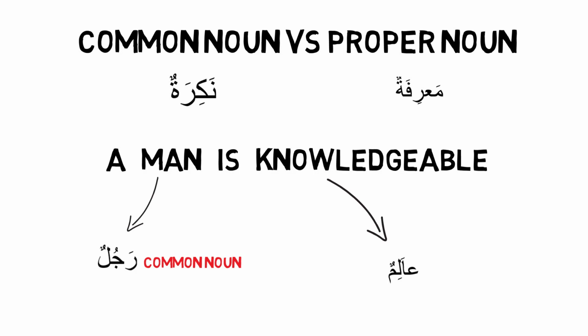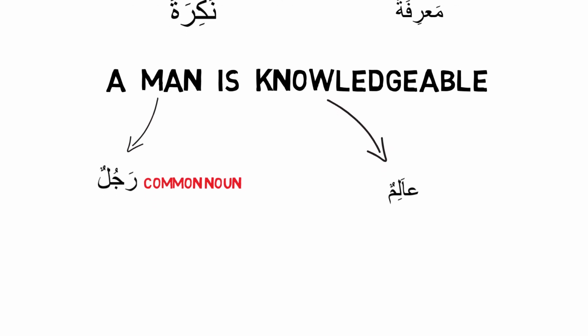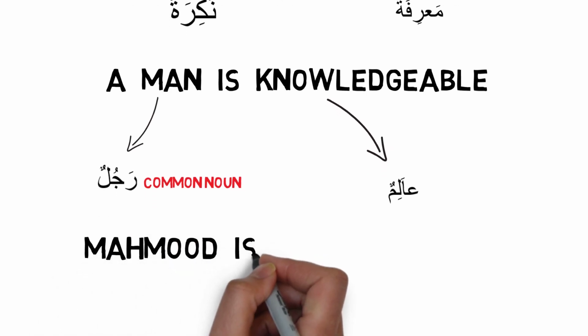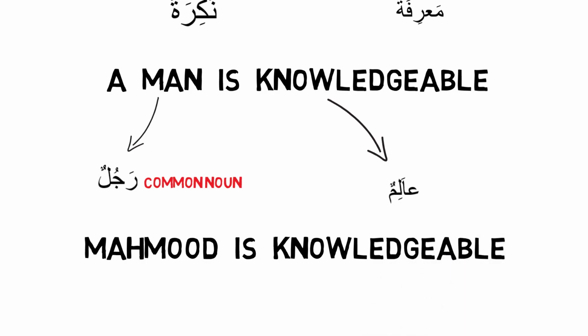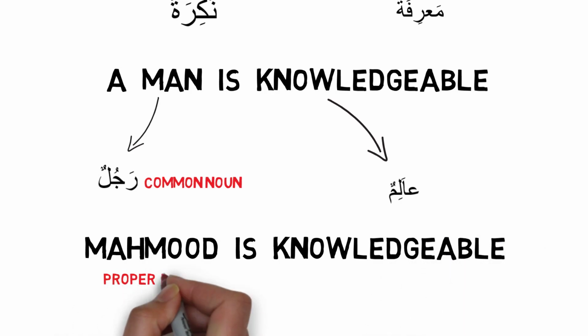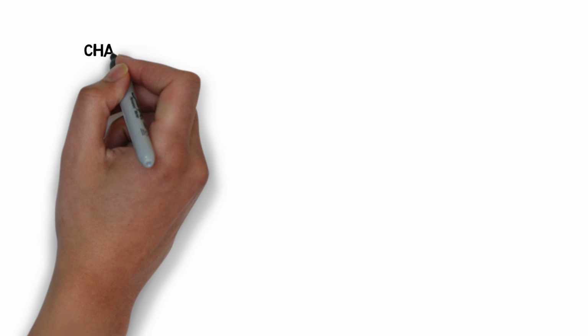عالم. Now in this sentence, the word رجل, because it is a common noun, it could be any old man. This, what we call a common noun in Arabic, would be known as nakira. However, if the same sentence was about somebody specific, so instead of talking about a man, we said Mahmud. Because Mahmud is a proper noun, it's about somebody specific, it would be Mahmudun alimun. Mahmud is knowledgeable, Mahmudun alimun.